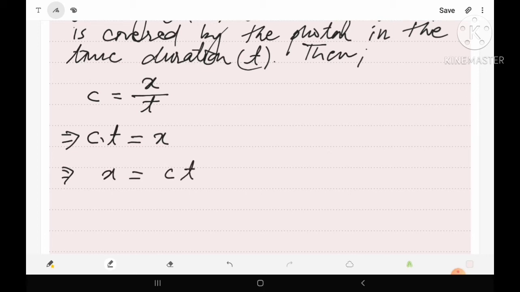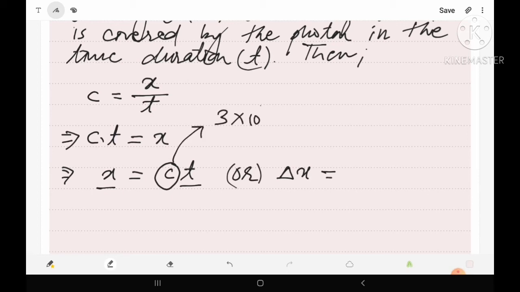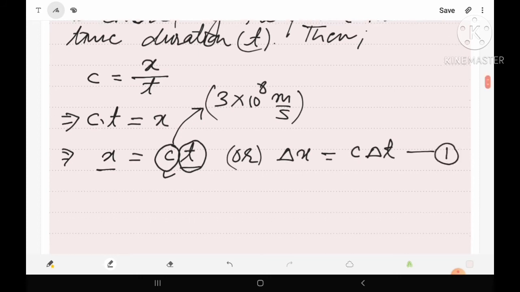Now let us try to change the left hand side, then obviously right hand side will be changed. So on changing the left hand side, del x will be equals to, but on the right hand side because c is constant it will not be changed, because the value of c is 3 into 10 raised to power 8 meter per second, which is the speed of light. So here c will be unchanged, but t is the time, it may be changed here. So del x will be equals to c del t. Suppose equation number 1.